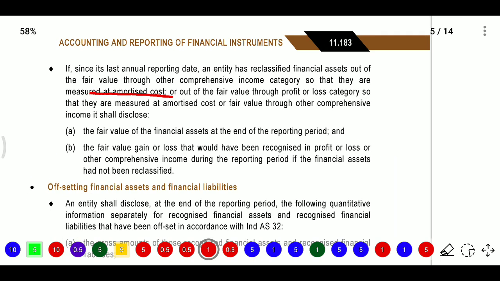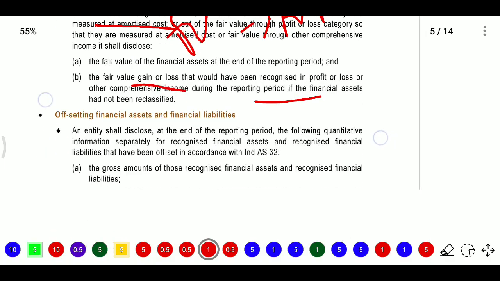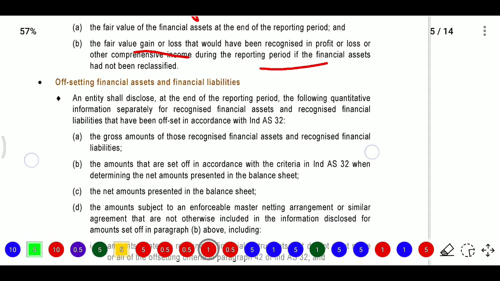what are the items they need to disclose? The fair value of the financial asset at the end of the reporting period, and the fair value gain or loss that would have been recognized in profit and loss or OCI during the reporting period if the financial assets had not been reclassified.